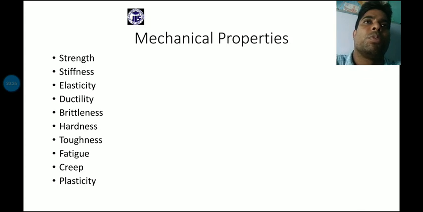Now, next point is creep. Sorry. Next point is hardness.